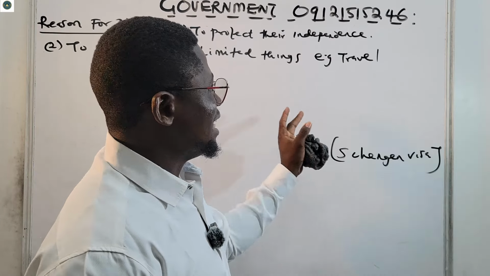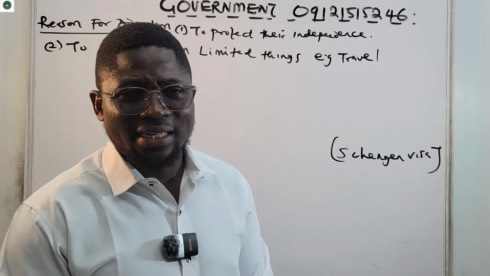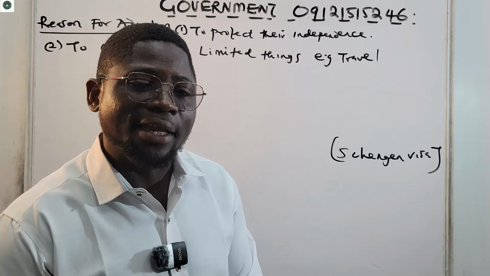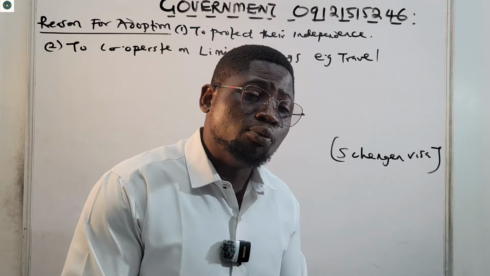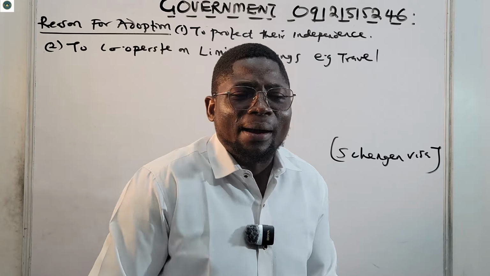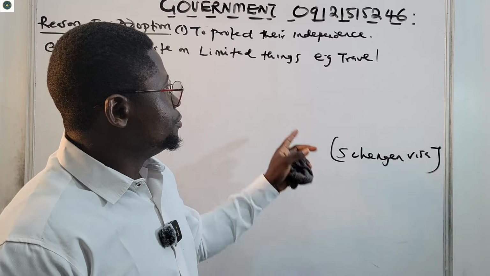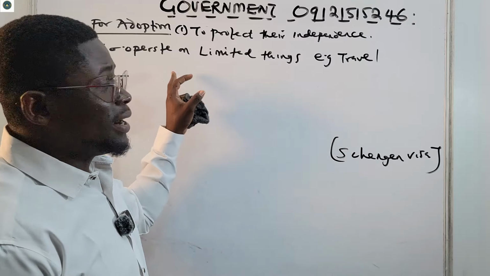So all of these happen as a result of what? Of confederalism. Countries come together, they agree. They agree on what? On this law to allow this thing to open ways for their people to move about easily. So that is the reason why they form this adoption.